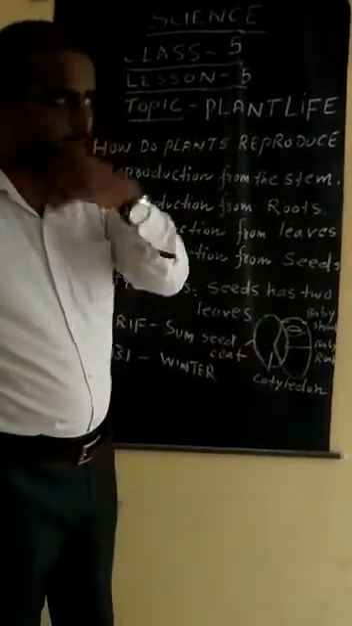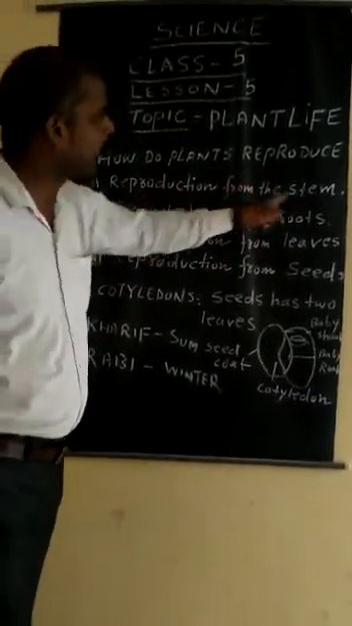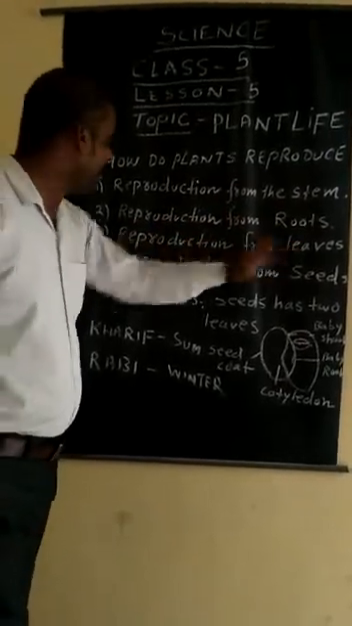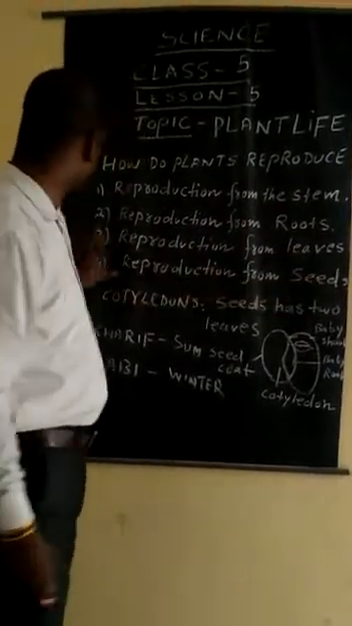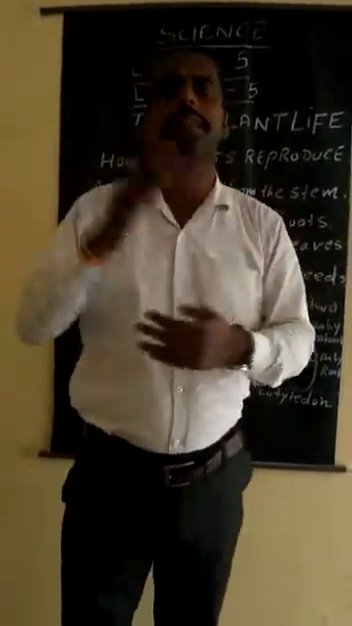So I think I should repeat again. How do plants reproduce? Plants reproduce from the stems, from roots, from leaves, and from seeds. These are 4 kinds of ways plants reproduce. And there is also one more thing, grafting.